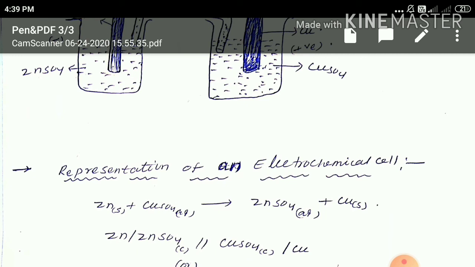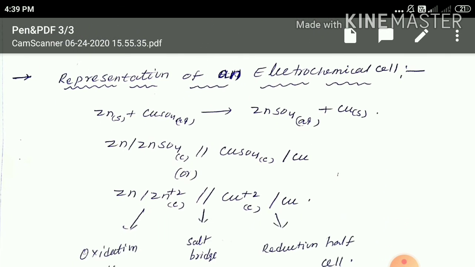Next, a vertical line or semicolon is used to separate the metal and metal ion solutions in both the oxidation half cell as well as the reduction half cell. The anode of the cell is represented by writing the metal first and then the metal ion. Once you observe here, this is the oxidation half cell or anode. First you write the metal and then you write the metal ion.